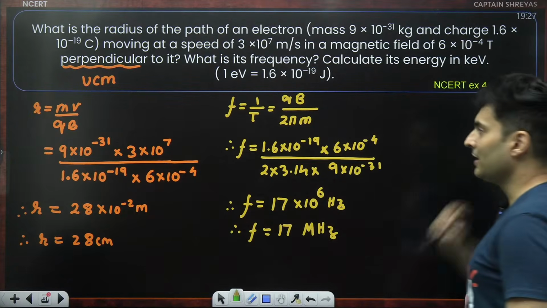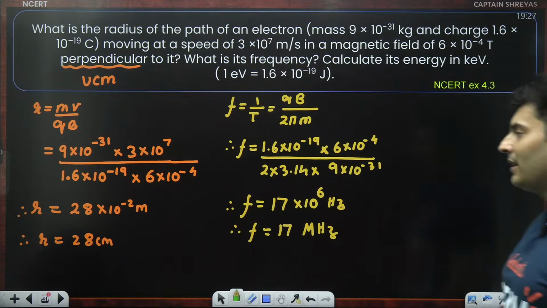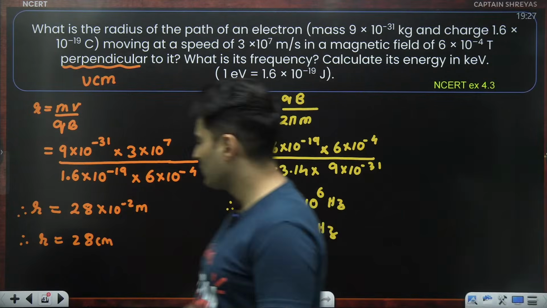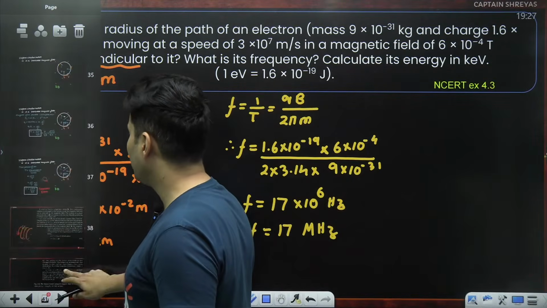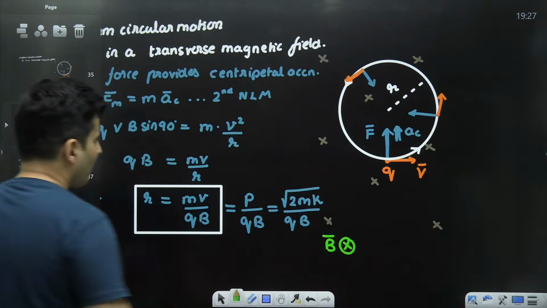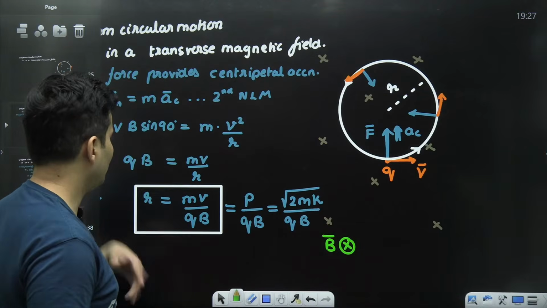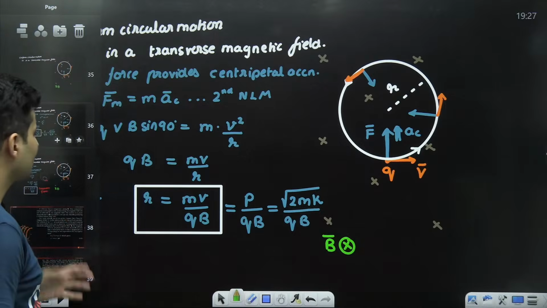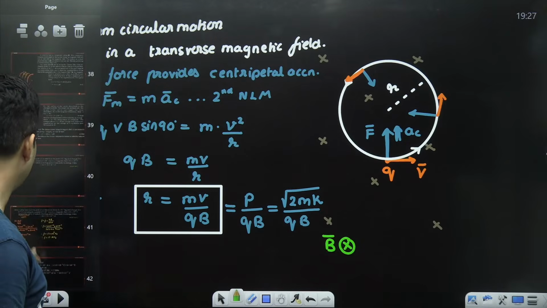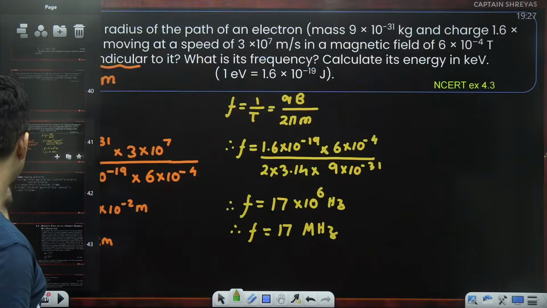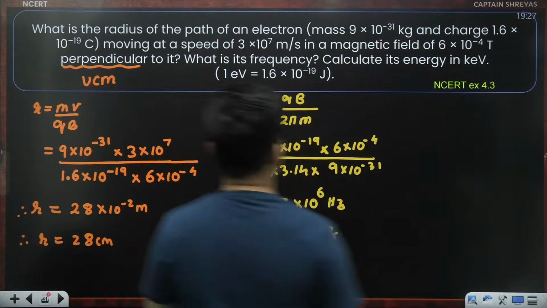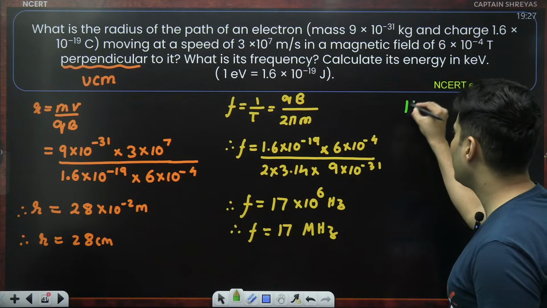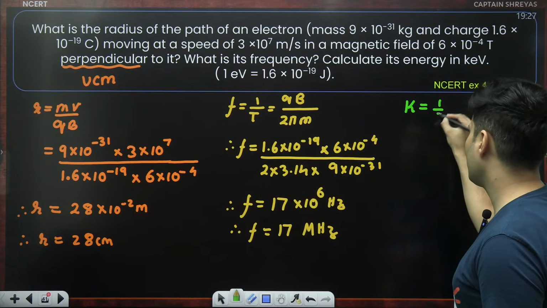What is the energy? Now, how do you find the energy? Well, there are many ways to do that. If you go back to our original formula, you can use this from the radius to find out the energy. Or forget that, you can just say it is nothing but half mv square, because speed was already given, so you don't have to break your head so much. It will just be half